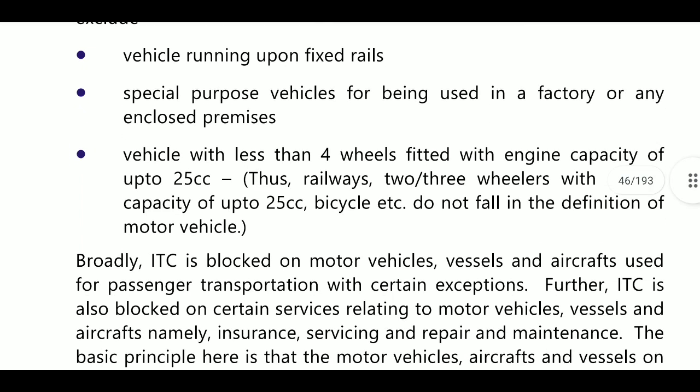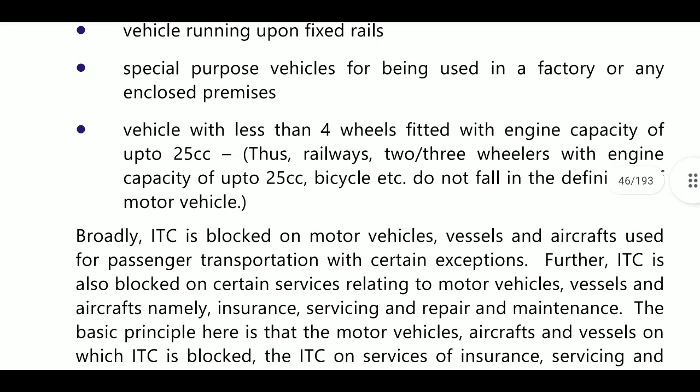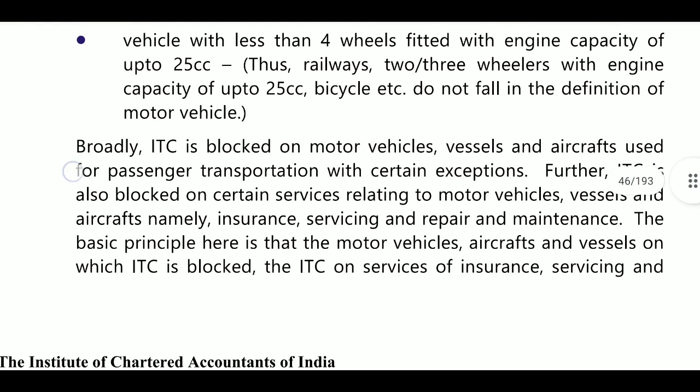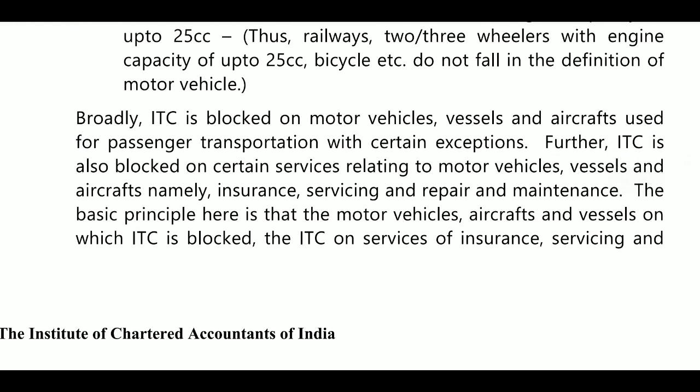Next, vehicle which is less than 4 wheels fitted with engine capacity up to 25 cc. Thus, railways, 2 or 3 wheelers with engine capacity of up to 25 cc, bicycles, etc. do not fall within the definition of motor vehicle. Here, broadly ITC is blocked on motor vehicles, vessels and aircraft used for passenger transportation.